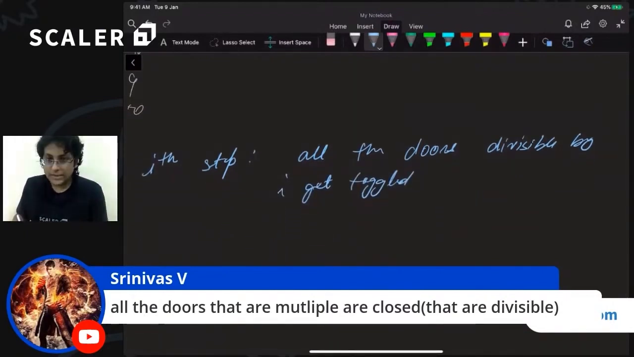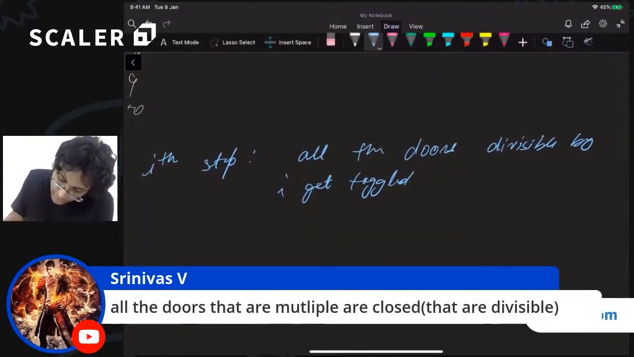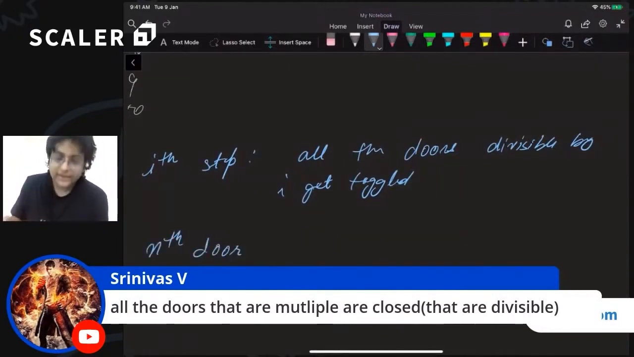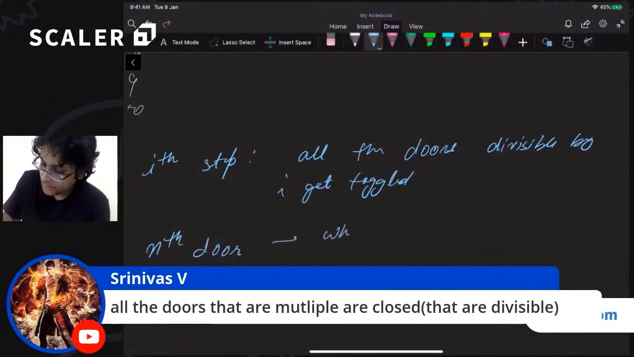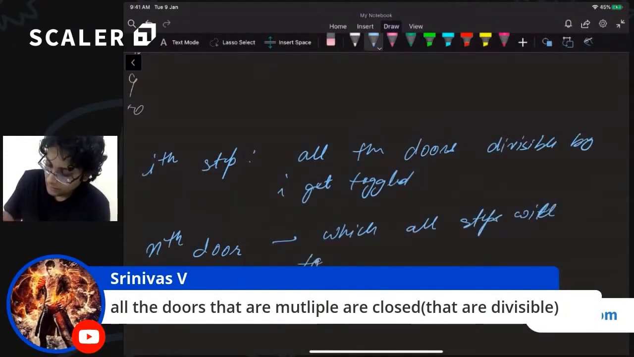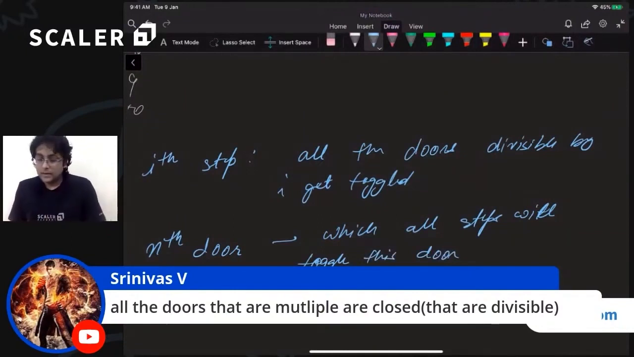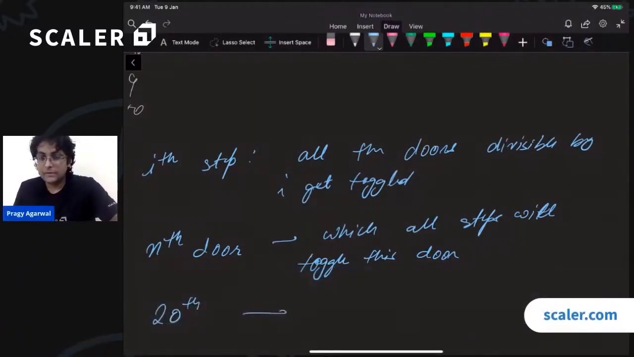Now the question is, let us suppose that I am talking about the nth door. For which all steps will this door be toggled? So is the question clear? If in the ith step, I toggle every ith door, then given a door number, let's say the 20th door, in which all steps will this 20th door be toggled?